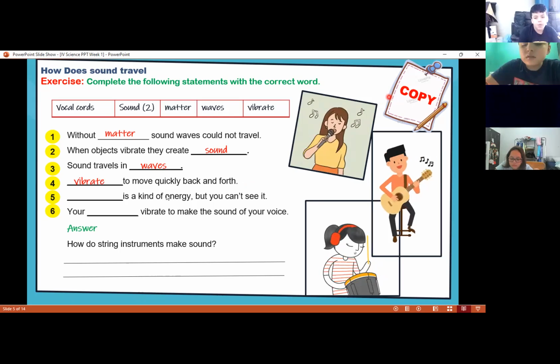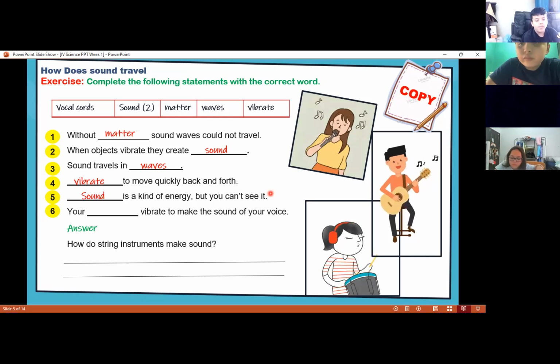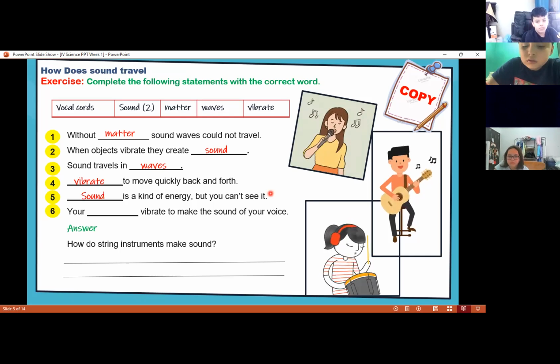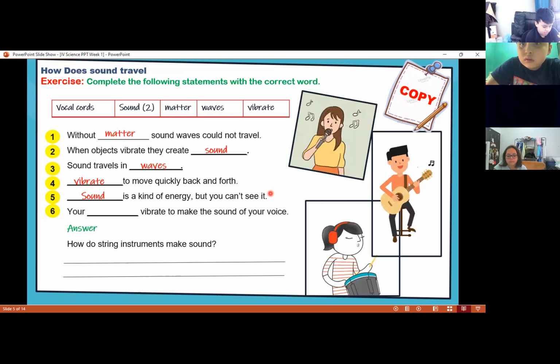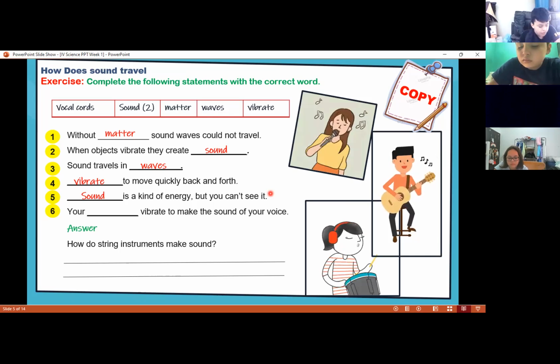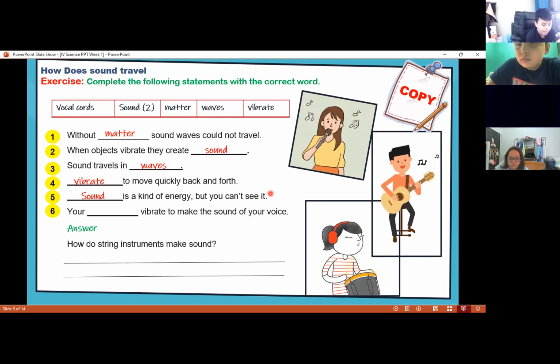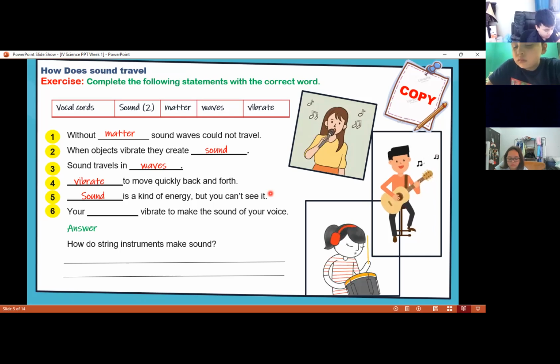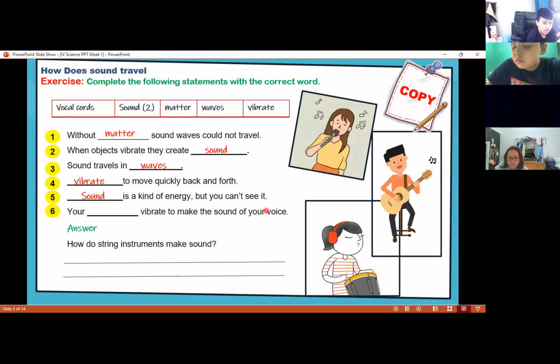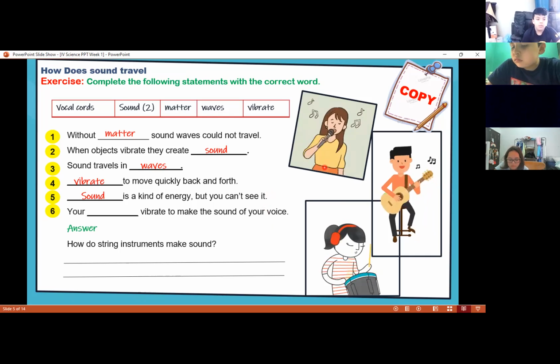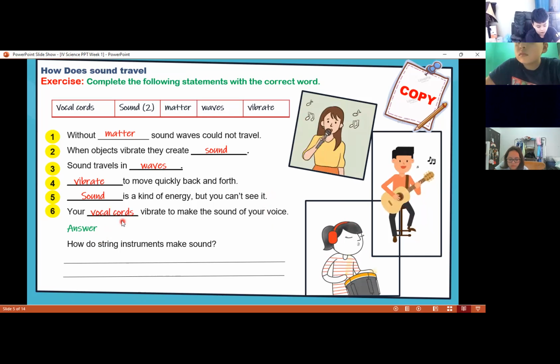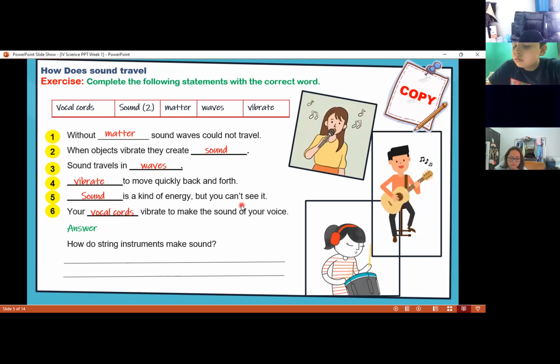Finished? Okay, number 5. It's a kind of energy, but you can't see it. Vocal cord? Vocal cords? No, it's sound. Sound is an energy, but you cannot see it. You just listen to the sound, but you cannot see it. You can listen to the sound, for example, of pouring water in a vase, but you cannot see it. Just listen. And number 6, it says vibrate to make the sound of your voice. Vocal cords, that's right. You have vocal cords. Excellent.